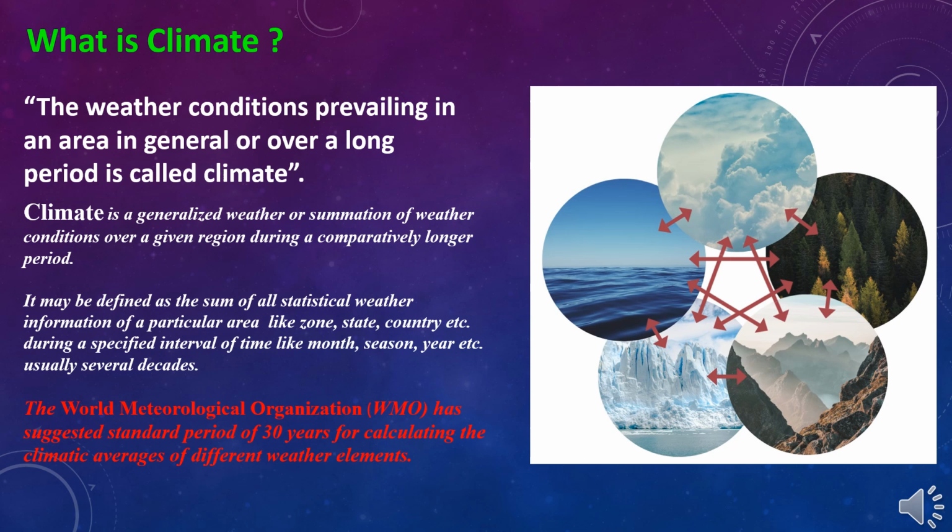The World Meteorological Organization (WMO) has suggested a standard period of 30 years for calculating the climatic averages of different weather elements. So here we can understand there is a clear-cut difference between weather and climate. Weather refers to a shorter period, while climate is the data summation for a longer period.